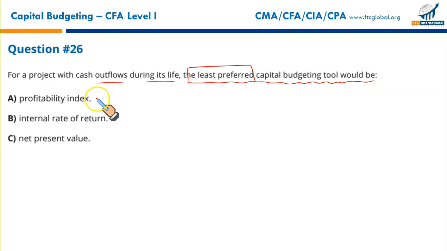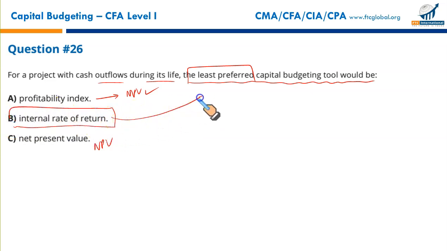Profitability index, it's based upon NPV, that's why it's desirable. Net present value is the best one. So A and C are acceptable, but internal rate of return is least preferred. Why? Because it's an unconventional cash flow where the cash changes its direction during the life of the project. So in that case, IRR is not recommended.